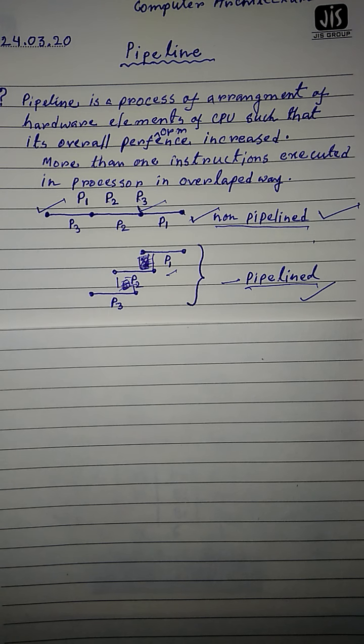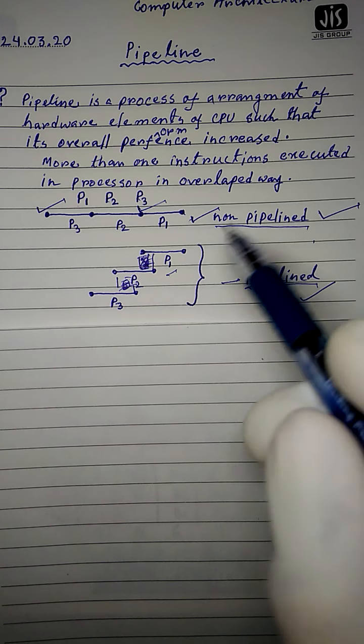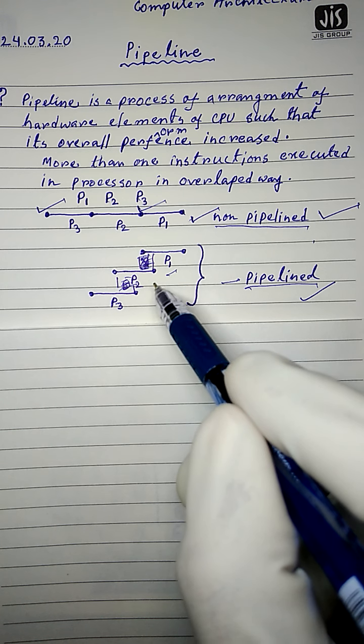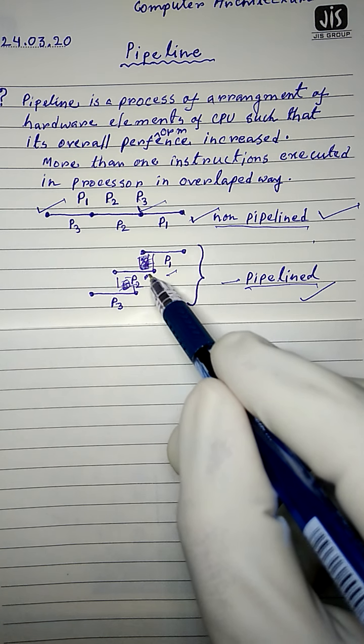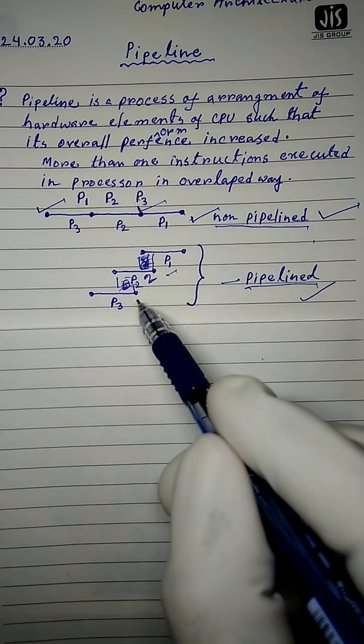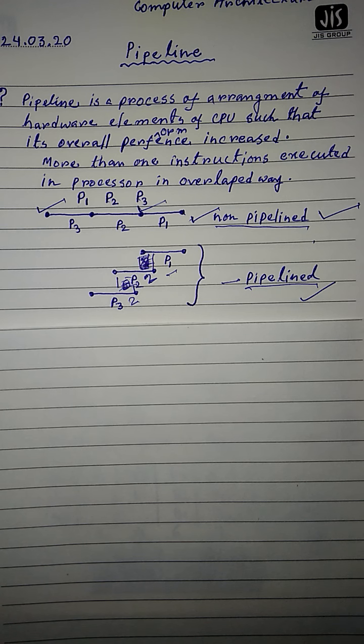So if this overlapped time quantum is 2, then at least 4 time quantum less is required. Okay, now let's go for the example. It will be better to explain pipelining in computer architecture using an example.